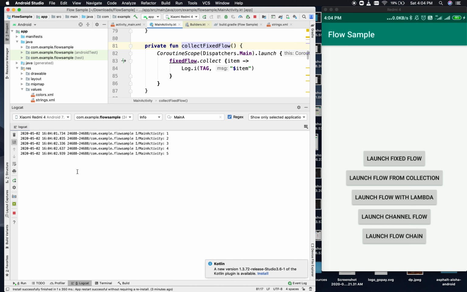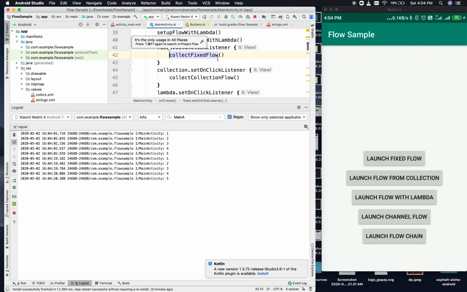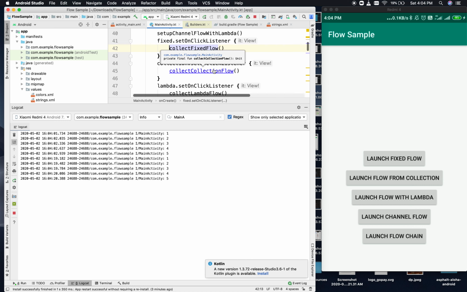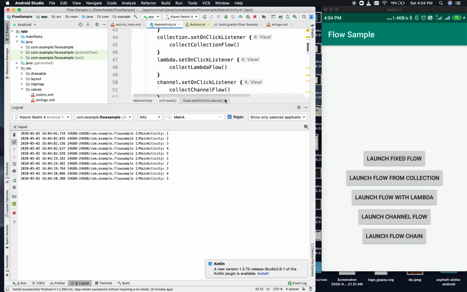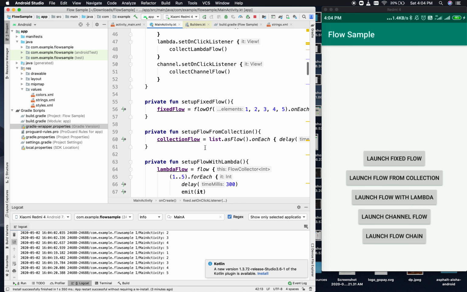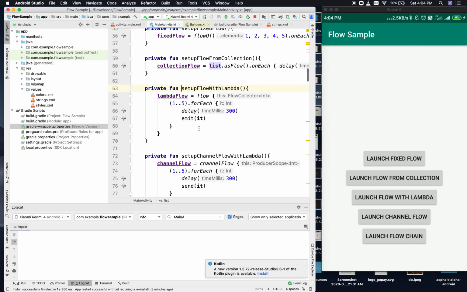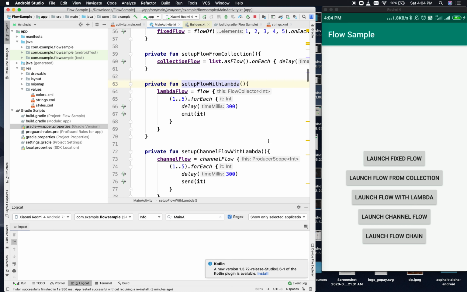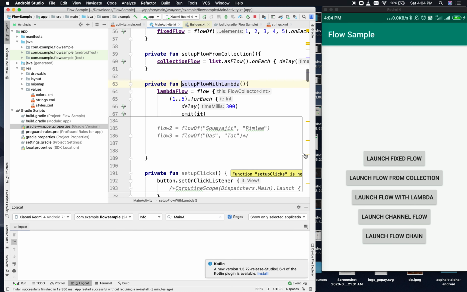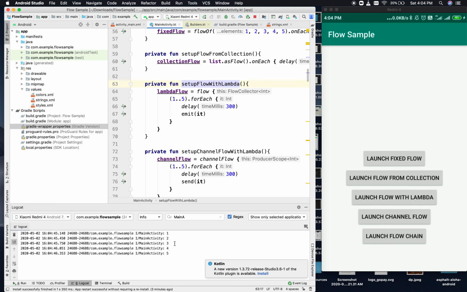Okay, so now let's give the call to launch flow from collection. The collection is also having the same list, right? I think it is this 1 2 3 4 5 list. Yeah, so 1 2 3 4 5, that's what it is printing. Okay, now we'll see the lambda one. This will also print 1 2 3 4 5. Okay, so let's click on this. Okay, 1 2 3 4 5 has been printed. So everything is working as expected.